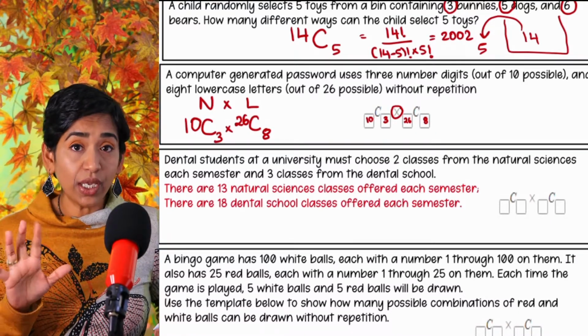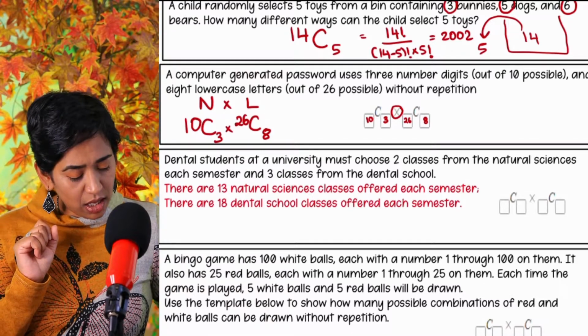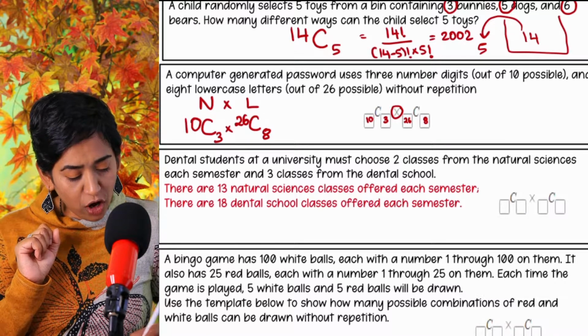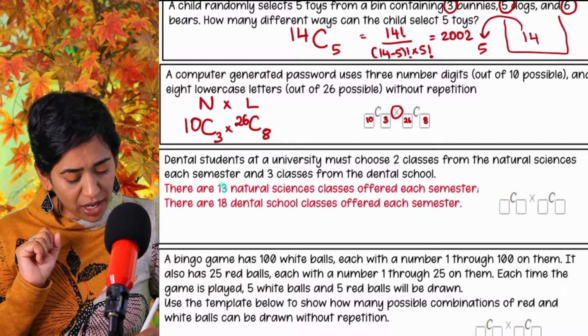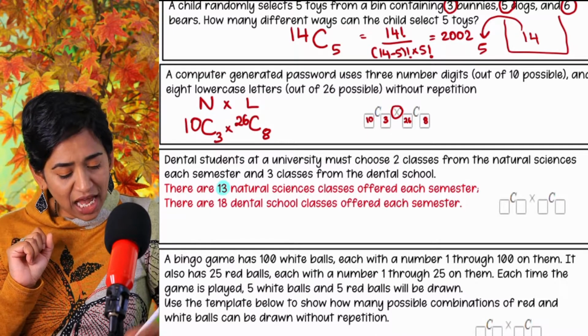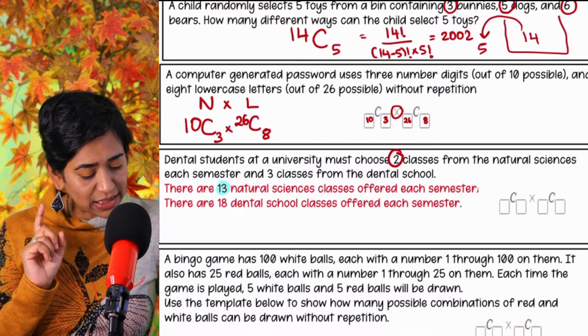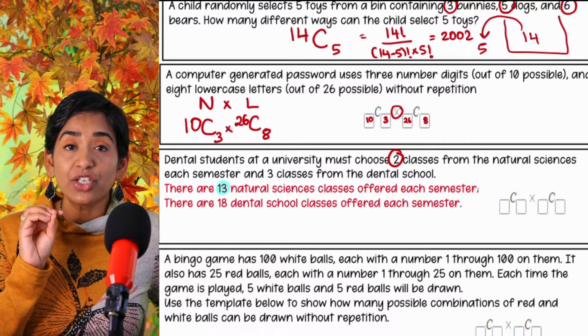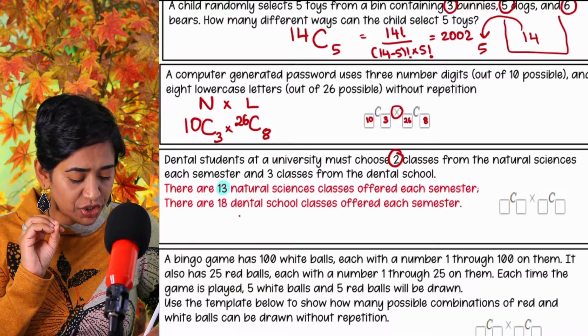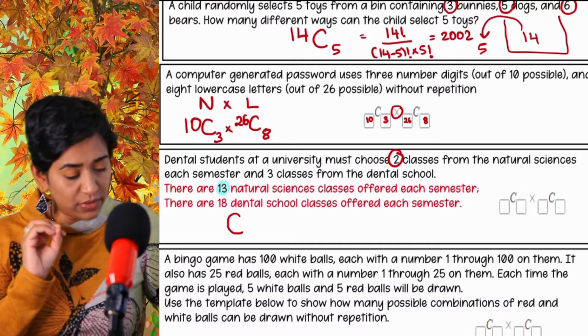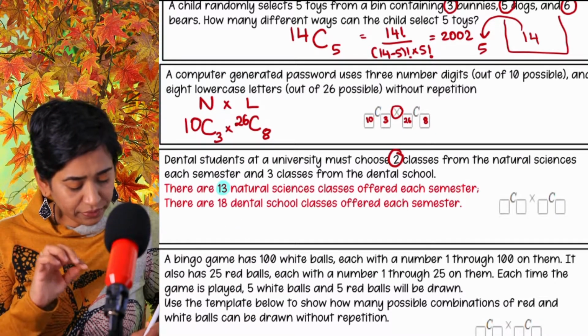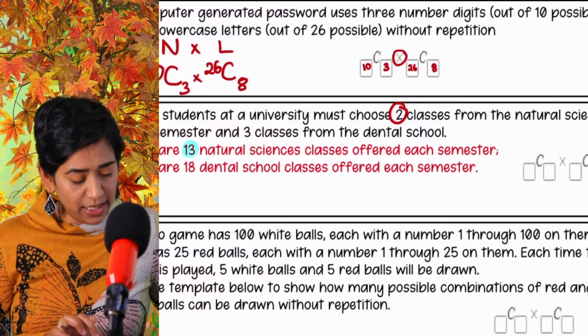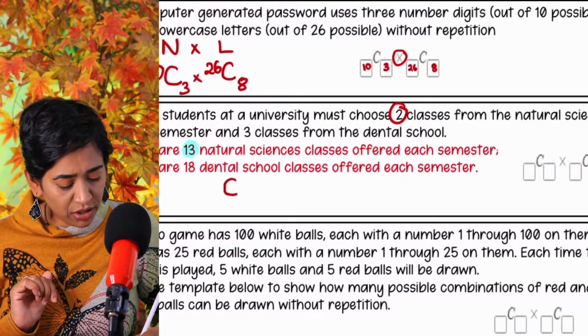So what am I doing here? From my natural sciences, I have to pick 2 classes, right? I know it's a combination.